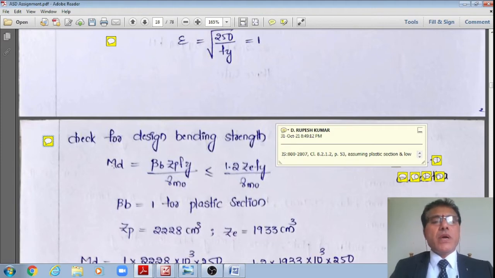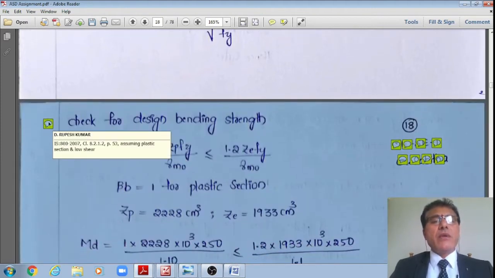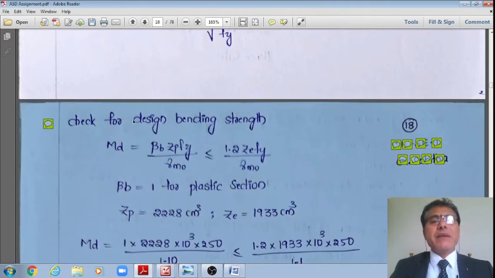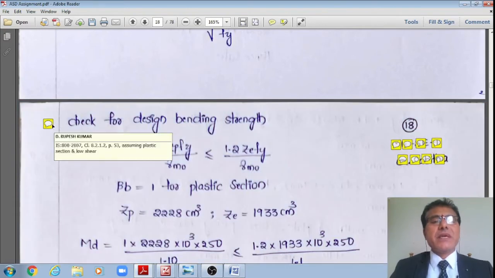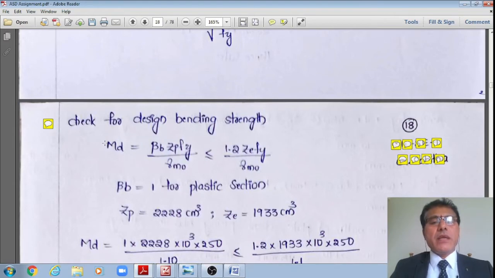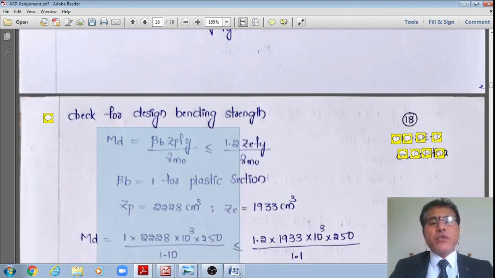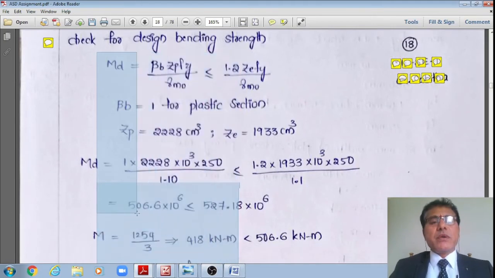Therefore, now I'll calculate the design bending strength as per clause 8.2.1.2. Now Md is equal to beta b, for the plastic section is equal to 1. If I substitute beta b equal to 1 multiplied by Zp equal to 2228 into 10 to the power 3, fy equal to 250 divided by 1.1.